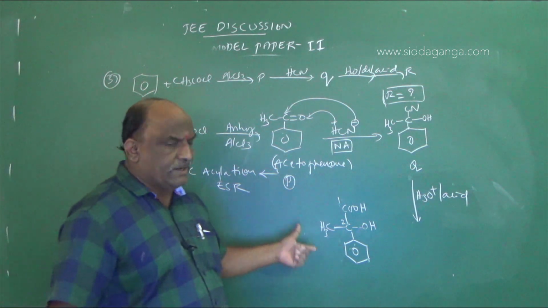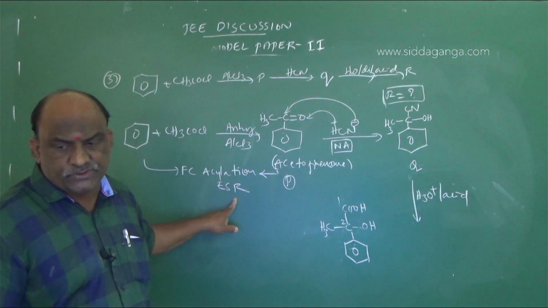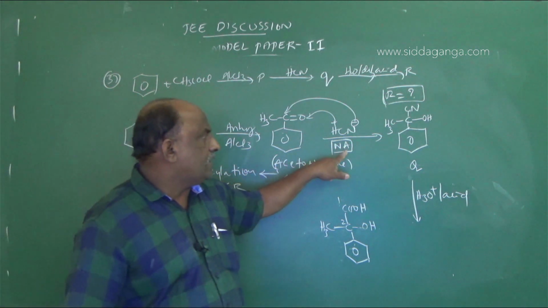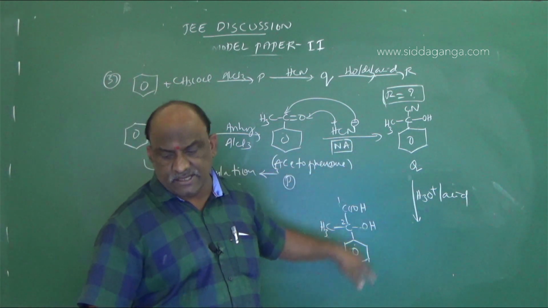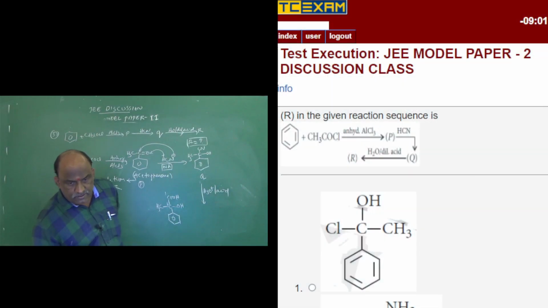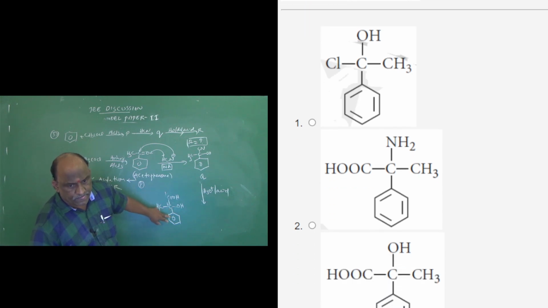Simple technique we have to apply. First step, Friedel-Crafts acylation, an electrophilic substitution reaction. Second step, nucleophilic addition, because aldehydes and ketones undergo nucleophilic additions. Third step, hydrolysis reactions. So according to that, the right answer for this question is this one, I think the third one. This is the right answer for question number 37.